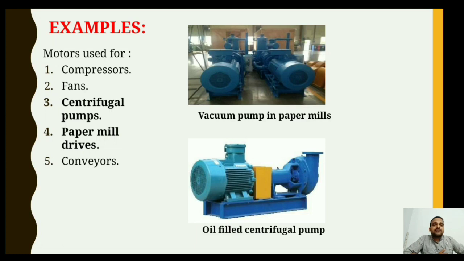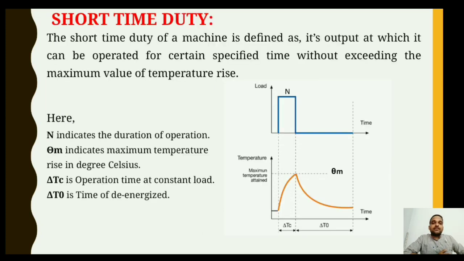So for these continuous running machines, we have to consider the continuous duty only. I hope all of you are understanding this. Now moving forward, short time duty. The short time duty of a machine is defined as its output at which it can be operated for a certain specified time without exceeding the maximum value of temperature rise.